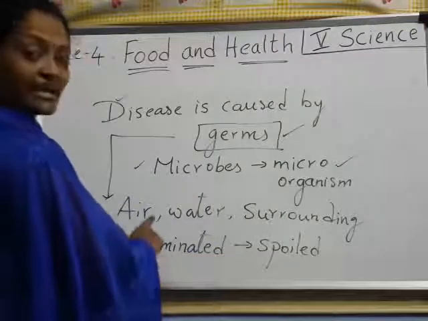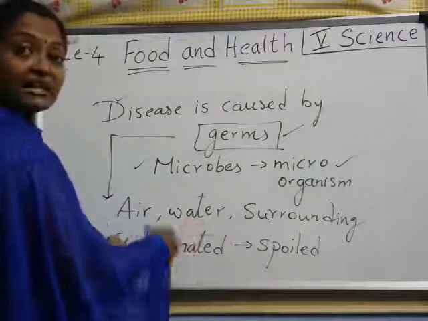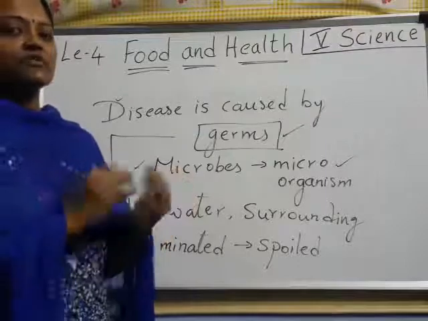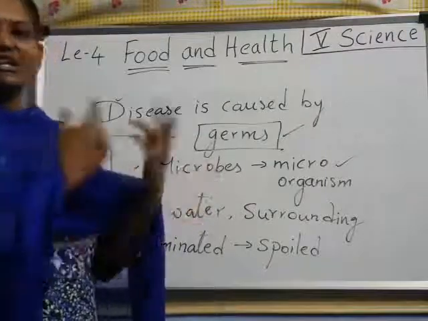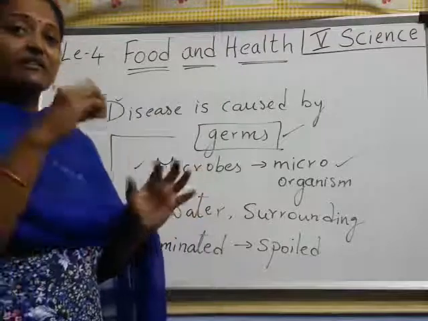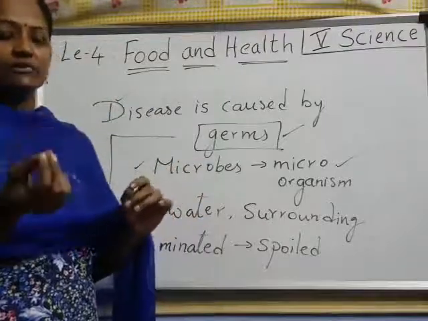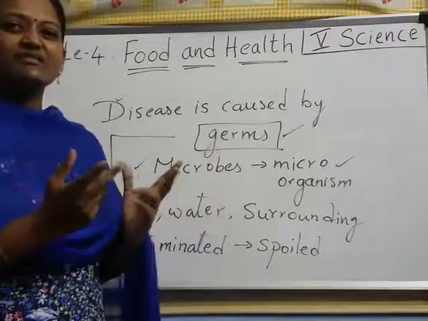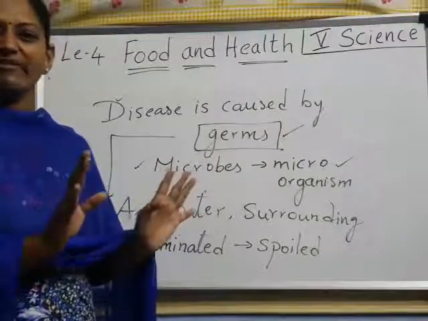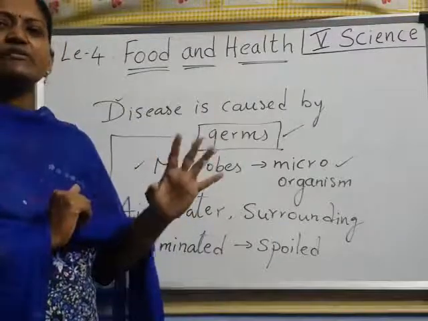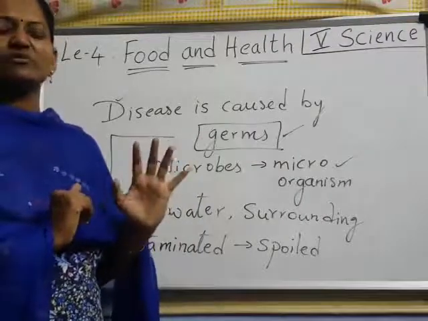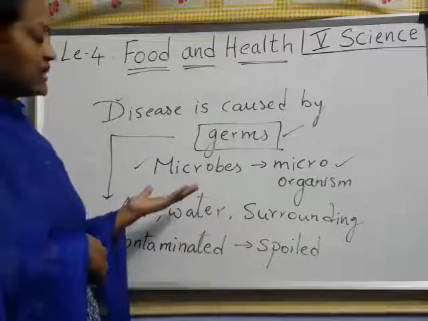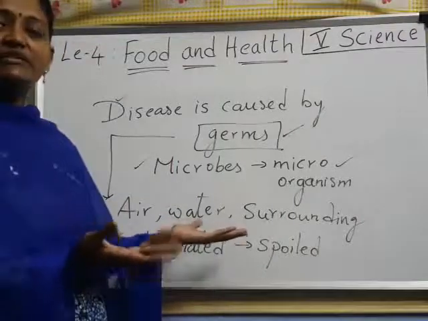Remember, there is contaminated air, contaminated water, and contaminated food items. Suppose water is left standing, then mosquitoes start growing in it. They are breeding, so that water is contaminated. Not at all good. Have you seen drainage? Flies and mosquitoes everywhere. We cannot drink that water. That water we call contaminated water. If food is left like that for so many hours, that is contaminated food.